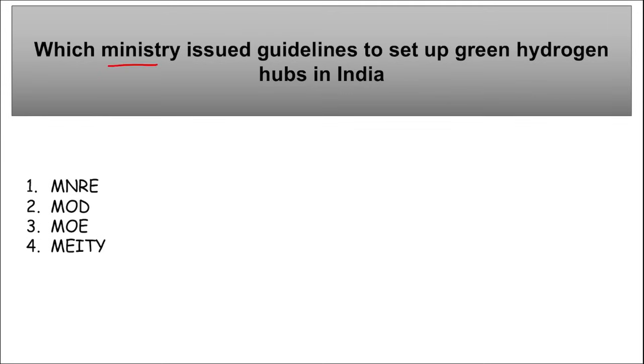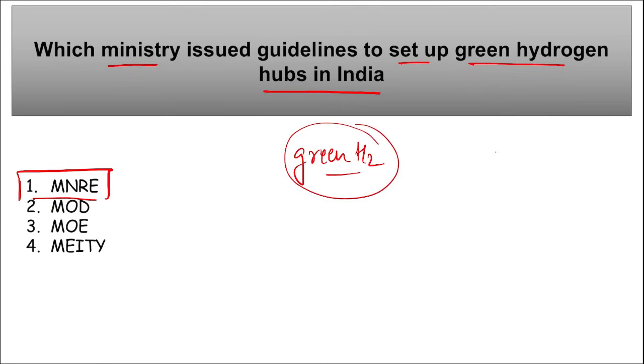Next, which ministry issued guidelines to set up green hydrogen hubs in India? It is MNRE, that is Ministry of New and Renewable Energy. They have notified the guidelines for establishing a green hydrogen hub under the National Green Hydrogen Mission. And as we know, green hydrogen is a cleaner fuel, and on burning it releases H2O in the form of vapors, right? Then the scheme will offer support to develop core infrastructure at hydrogen hubs for the common services, and 200 crore rupees has been allocated for financial year 26 for the same, right?